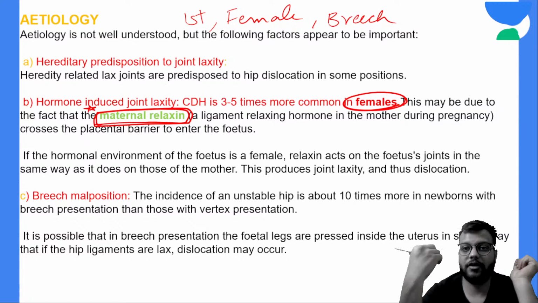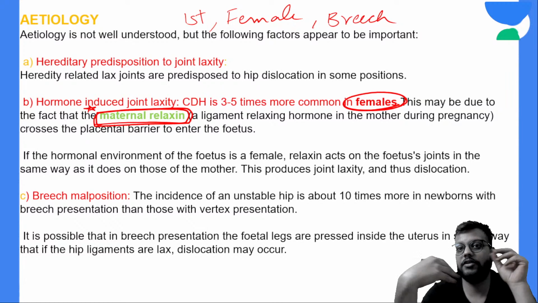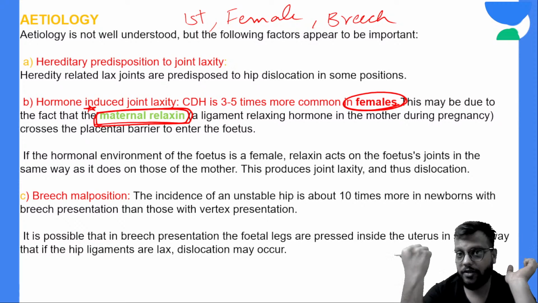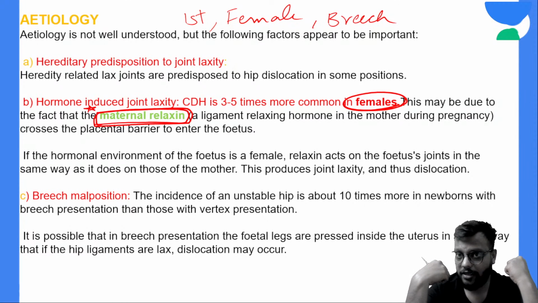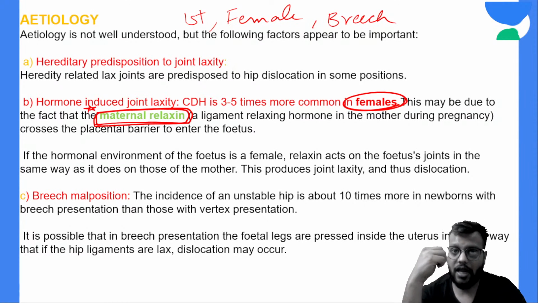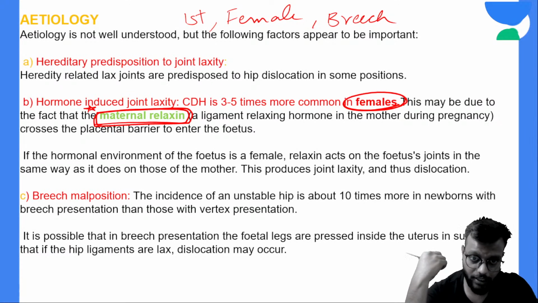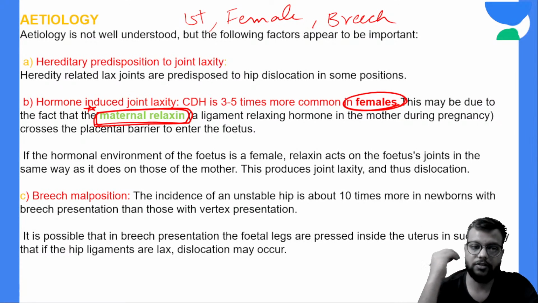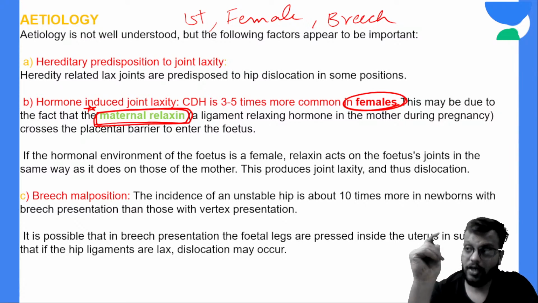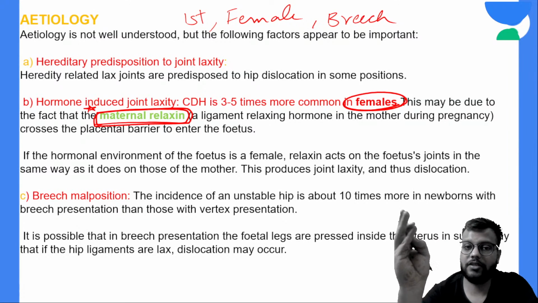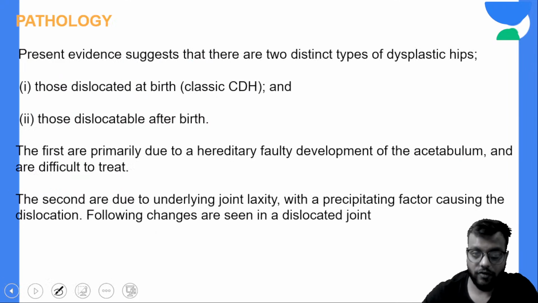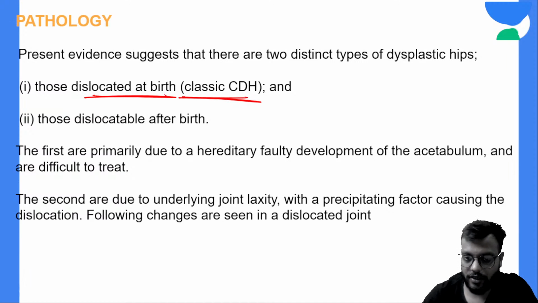But in the female child, this maternal relaxin will act on the receptors in intrauterine life, and it will relax the muscles, which will lead to the CDH. So because of the relaxin hormone, it is more common in females, in breech position, and in the first child. Okay, so classical CDH is dislocated at the time of birth, which we have already seen.